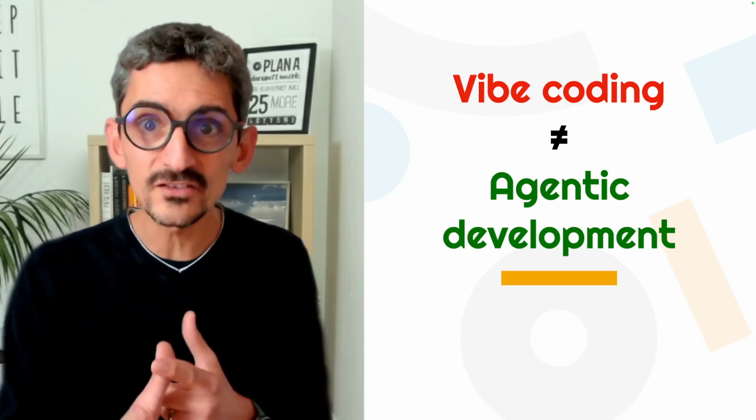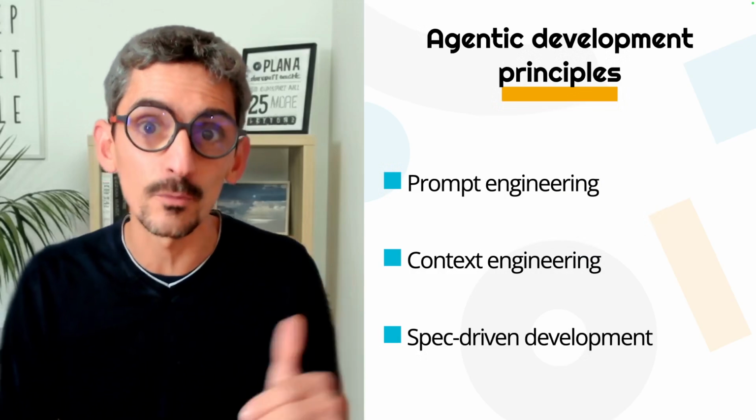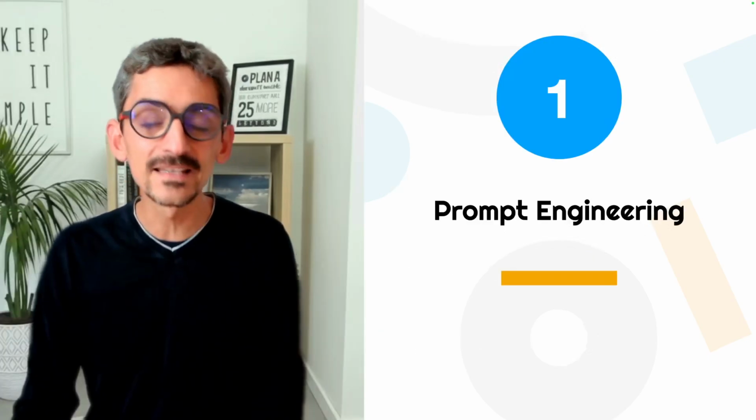At least, not yet. But agentic development is totally different. It's AI-driven development managed and supervised by technical humans. Someone who knows how to build software and guides the AI to perform the action they would do themselves, just 10x or 50x faster. People think it's about prompt engineering, but it's not enough to get a smooth process without pitfalls. And the secret relies in 3 core principles we just talked about: the prompt engineering, the context engineering, and the spec-driven development. Let's go one by one, starting with prompt engineering.